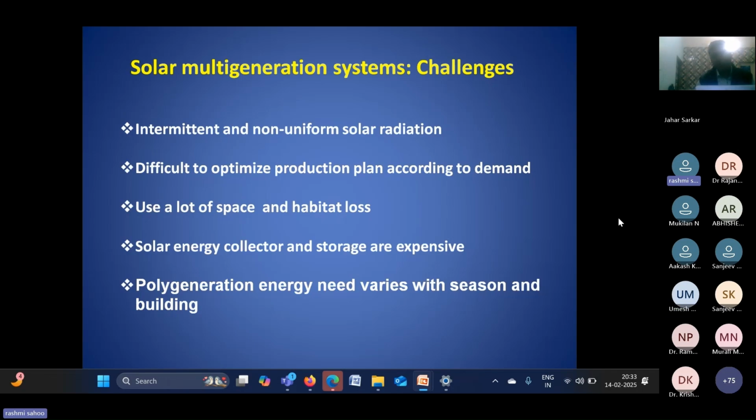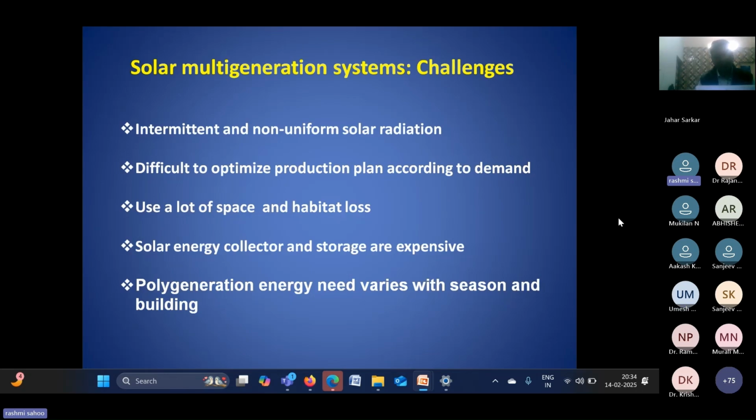Although theoretically we can see that a lot of advantages are there, and we can get the different outputs in a single package, there are also a lot of challenges.